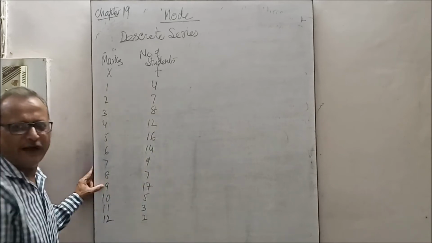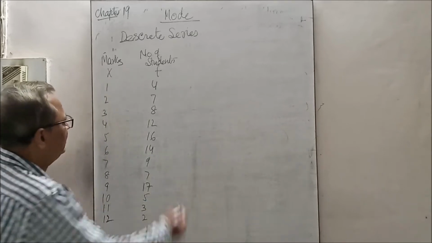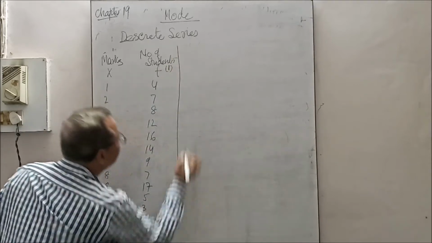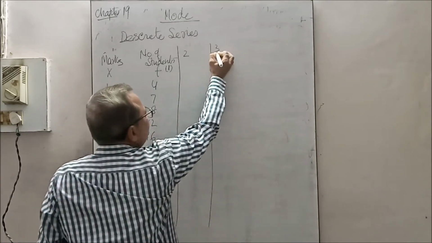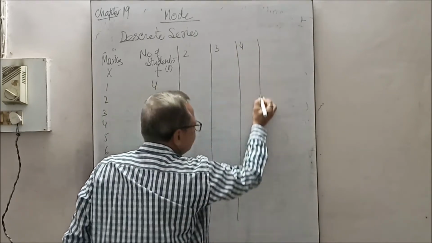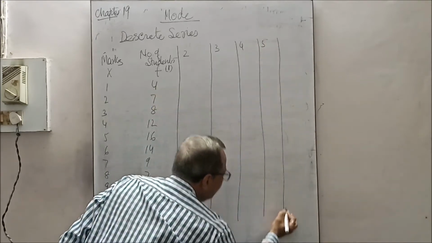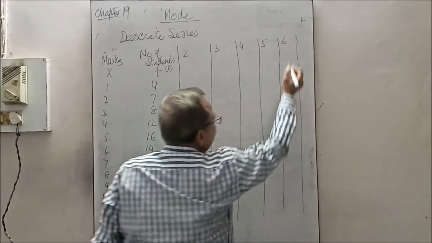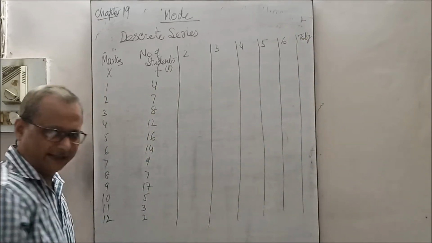So in that case we have to make the group. Now see, in the same table I am going to make the group. I am not making it separately. See, number 1 column, original frequency. Number 2 column, number 3 column, number 4 column, number 5 column and number 6 column. Here I will make tally, which is not given in the book. This I am making to make the analysis of it.